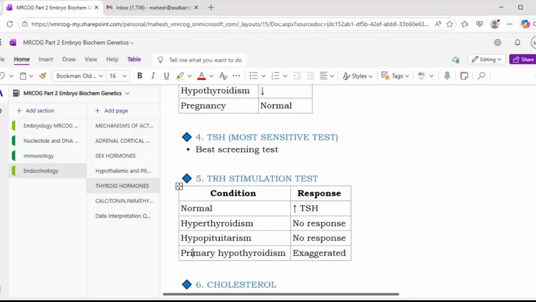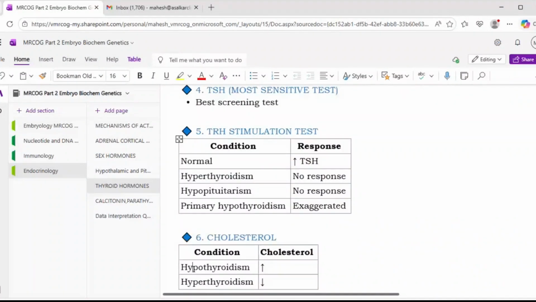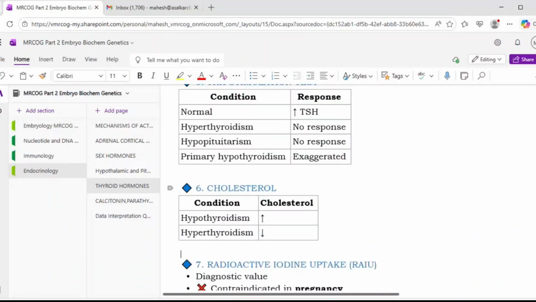So on TRH stimulation, normally you get an increased TSH. What happens in hyperthyroidism? On TRH stimulation, there will not be any response. In hypopituitarism also, there will be no response. But if it is a primary hypothyroidism, then the response will be exaggerated. Then coming to the cholesterol. In hypothyroidism, it is increased. In hyperthyroidism, it is reduced.